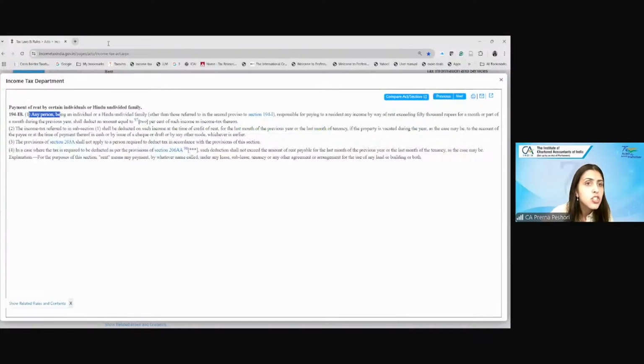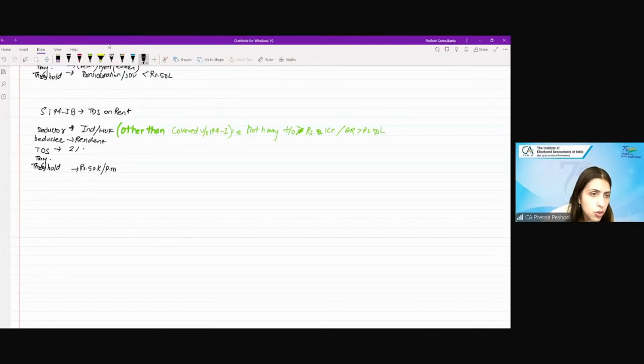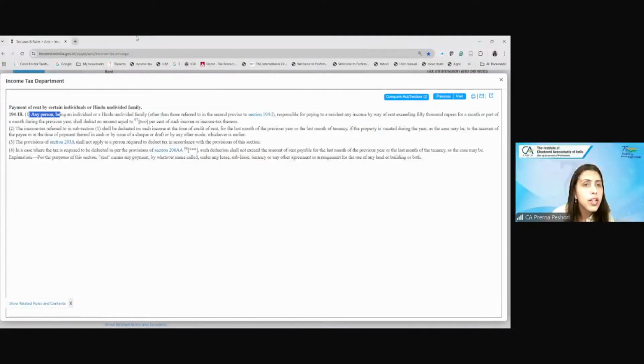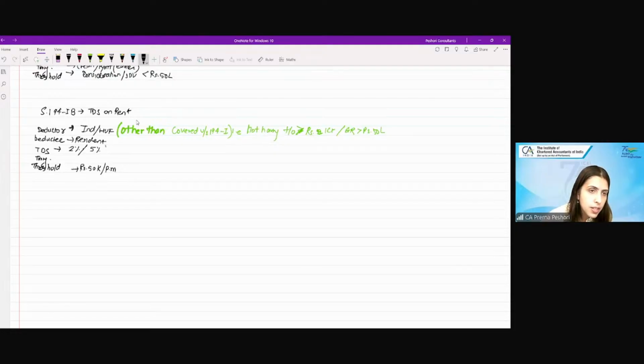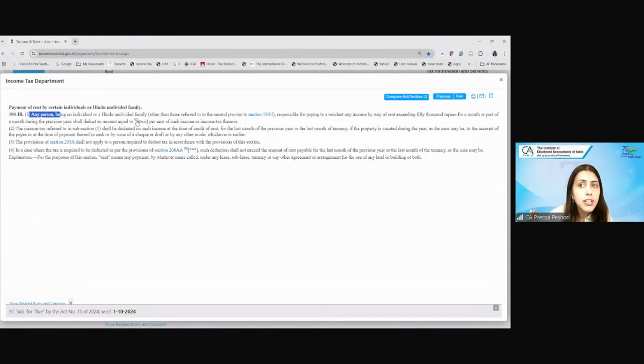Are we clear? Shall deduct an amount equal to 2%, or it used to be 5% before 1/10/24. Shall deduct the TDS. Are we clear? Shall deduct an amount.